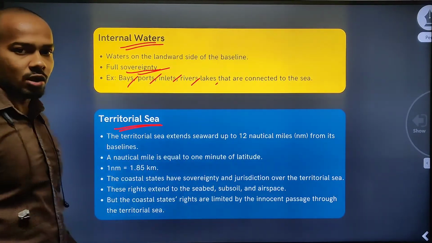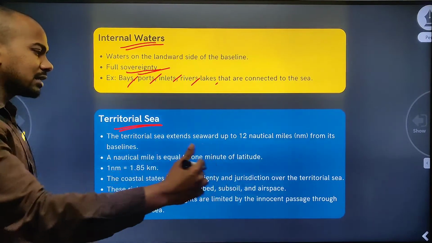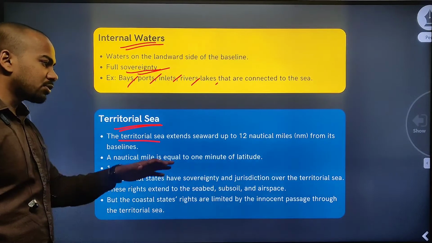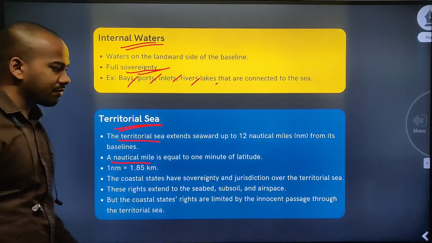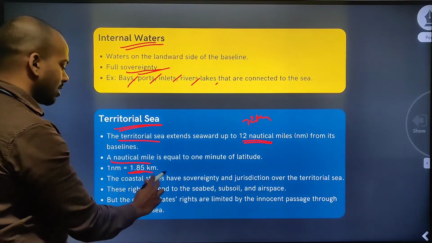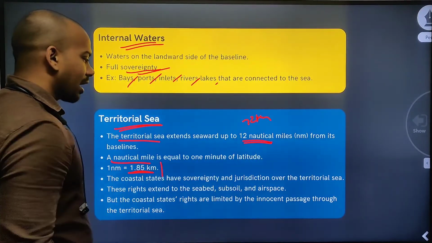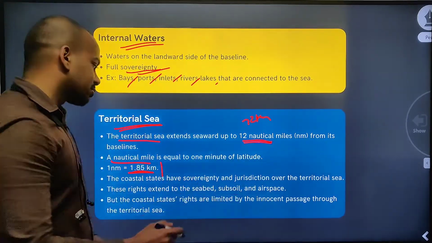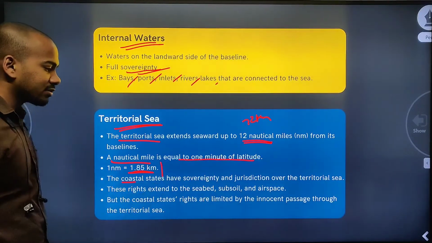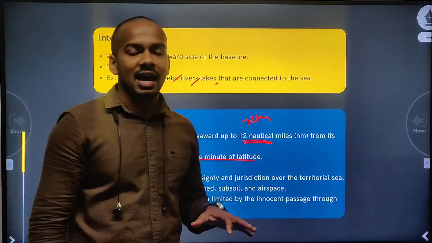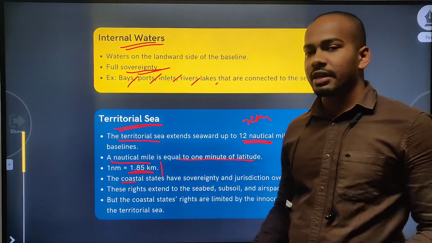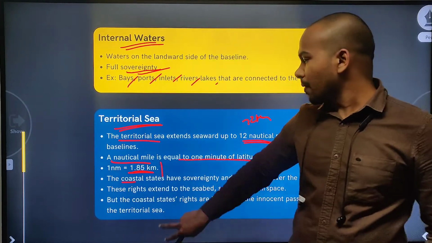Second one is the territorial sea, that is up to 12 nautical miles from the baseline, that is from the coastline. The territorial sea extends seaward up to 12 nautical miles. And here, 12 nautical miles will be around 22 kilometers, because 1 nautical mile is around 1.85 kilometers, and one nautical mile is equal to 1 minute of latitude. The coastal states have sovereignty and jurisdiction over the territorial sea, but that doesn't mean other ships cannot enter this water. Peaceful passage of other ships, including military vessels, is allowed.